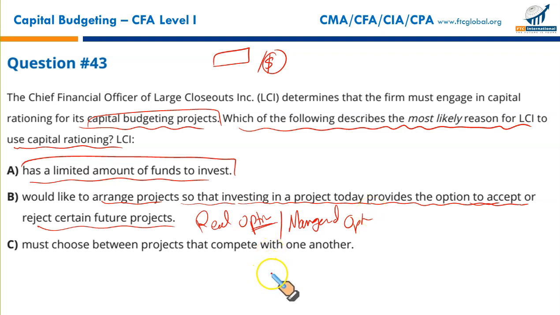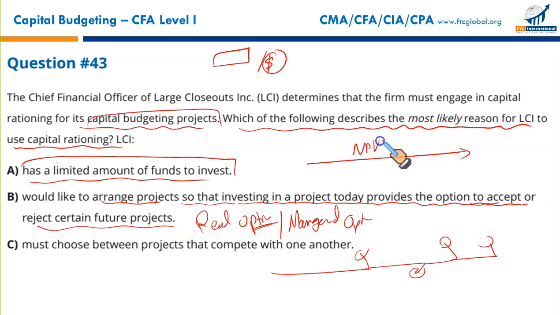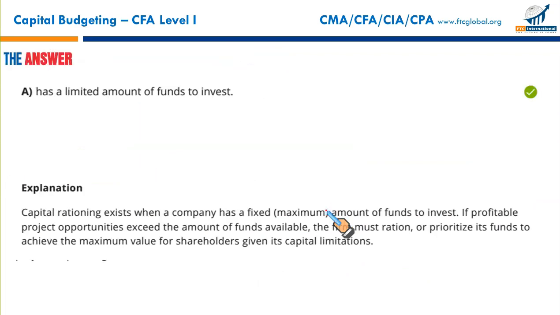For example, we have a straight project. At a certain point, we have embedded certain decision points where we might take a swing. So embedding options in your projects makes them more valuable. A straight plain project with no options will have a lower NPV. If you have a project where you have embedded certain flexible points where you can make certain decisions, it can add value to the project. NPV will go up in most cases. These are called real options or managerial options. Valuing these options is discussed in derivatives, but not here. It will be discussed in CFA level 2 or 3 as we go along. Let's see. So that makes A the correct option.